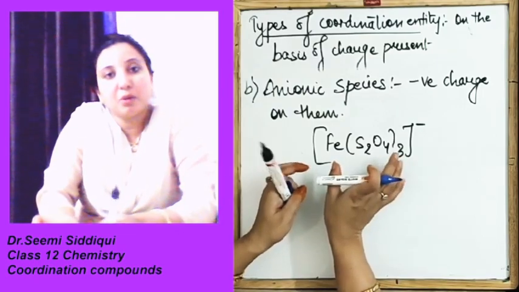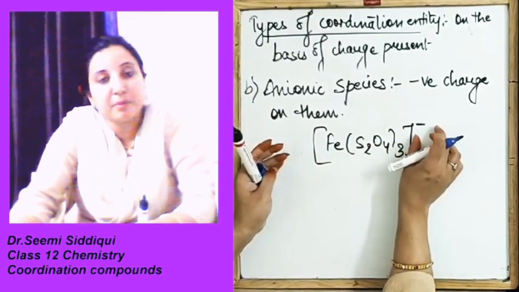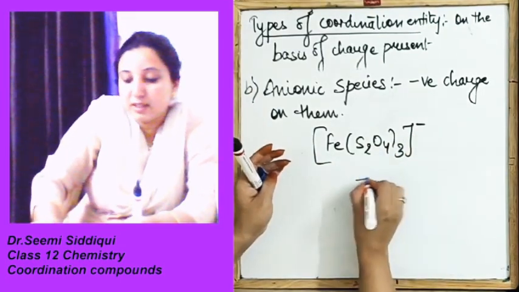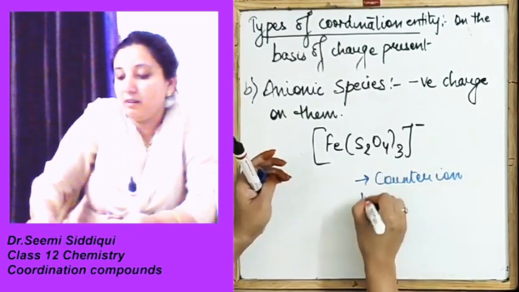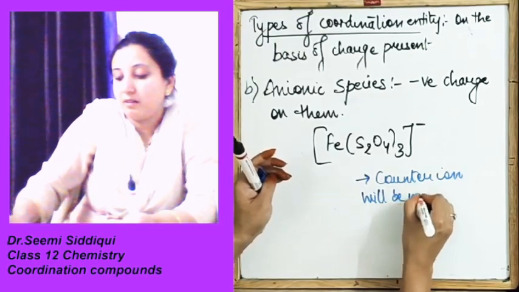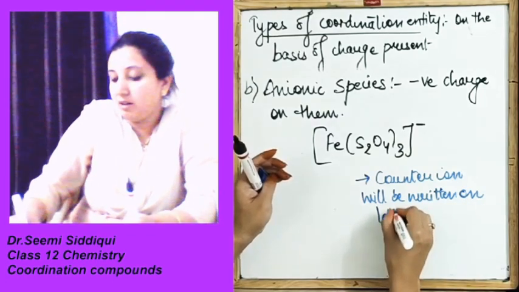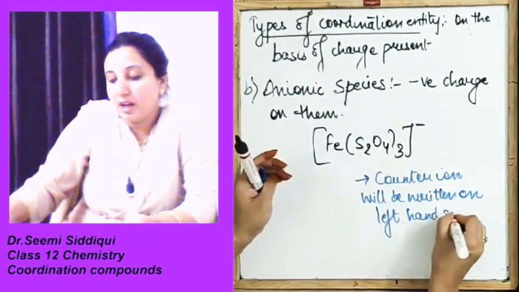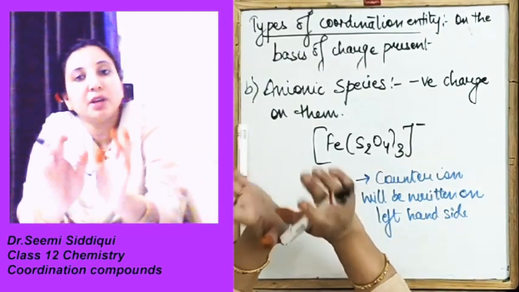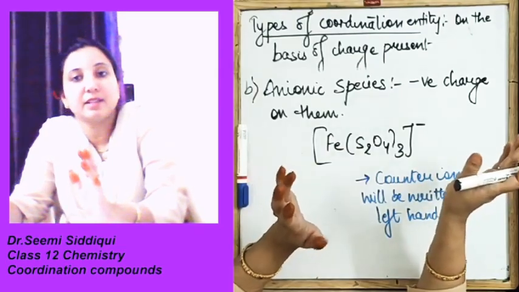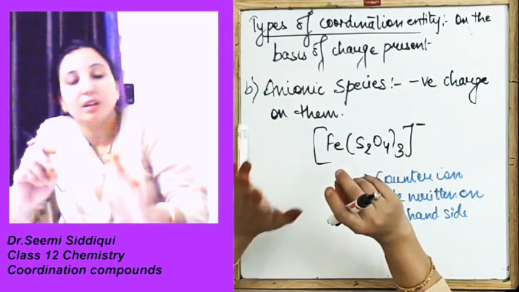Now whatever counter ion you are going to write over here to compensate this negative charge, in this case the counter ion will be written on the left hand side. This is the main point to remember. In cationic species, your counter ion will be at the right hand side, and in the case of the anionic species your counter ion is going to be on the left hand side.